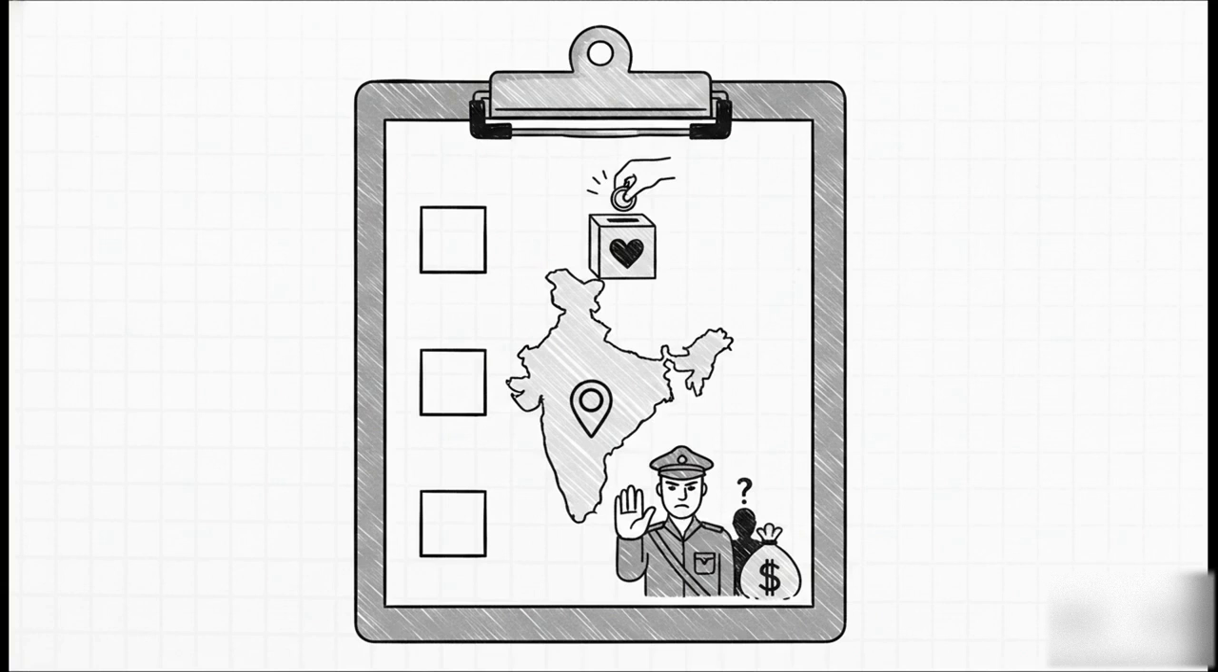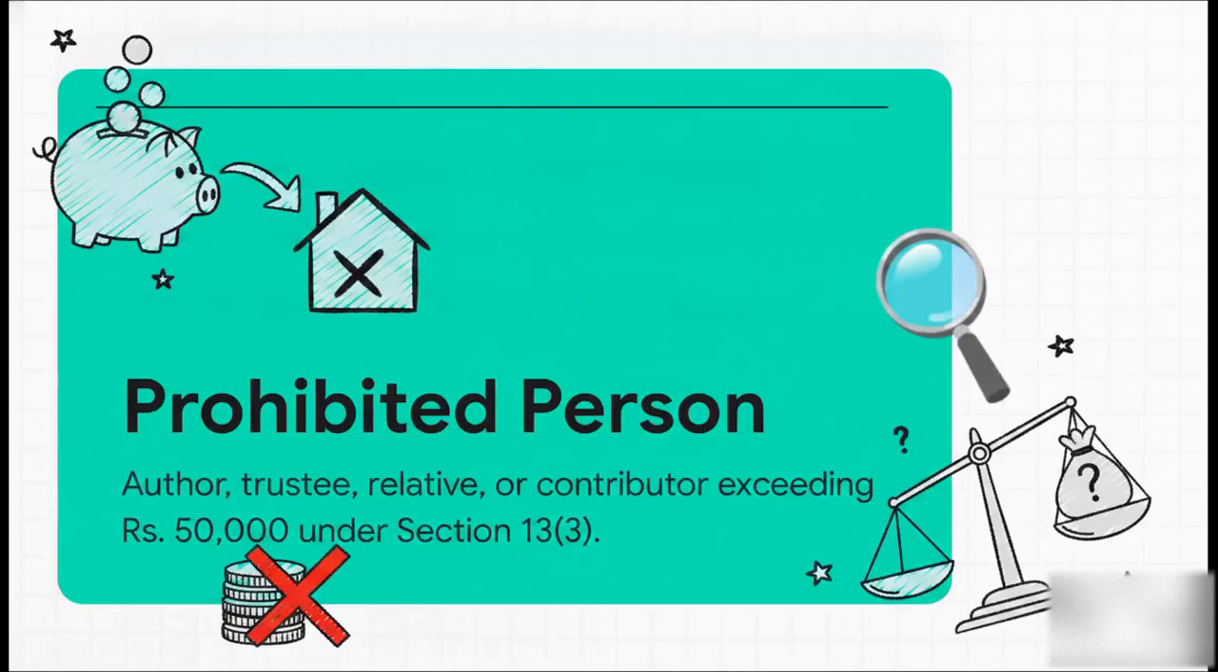So, let's define exactly what that means. Notice the hard numerical threshold on this one. Under Section 13.3, a prohibited person includes the author of the trust, a trustee, or their relatives. But look at that contributor line. Any contributor who gives a total amount exceeding 50,000 rupees instantly joins that prohibited list. The trust absolutely cannot use its income to provide a benefit to them, or it risks losing its Section 11